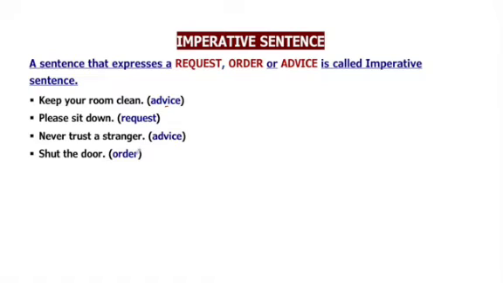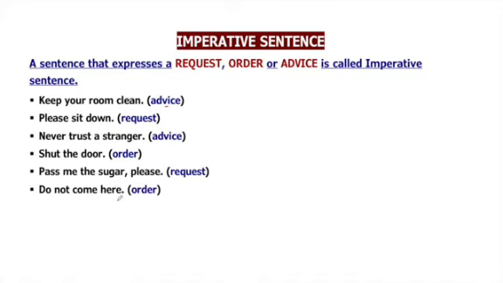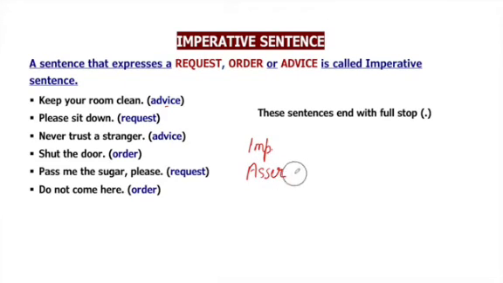Shut the door. We are giving an order to someone to shut the door. Pass me the sugar please. It's a kind of request. So again this will be an imperative sentence. Do not come here. We are ordering someone not to come here. So it will also be an imperative sentence. These sentences end with a full stop as you saw. One more thing to notice, that imperative sentences and assertive sentences both end with a full stop. So there will be some confusion about how to differentiate between the two.